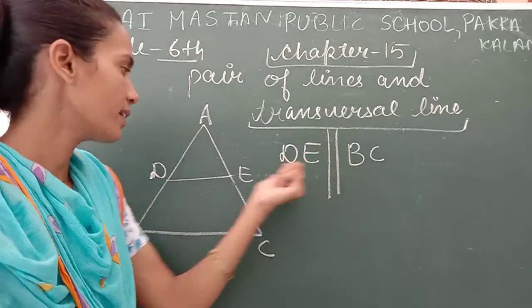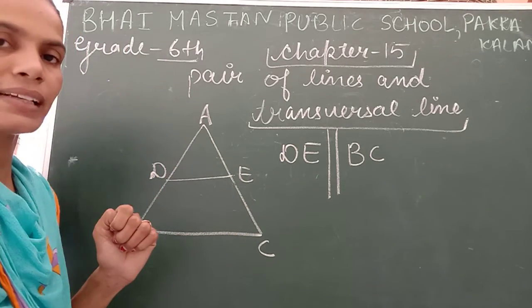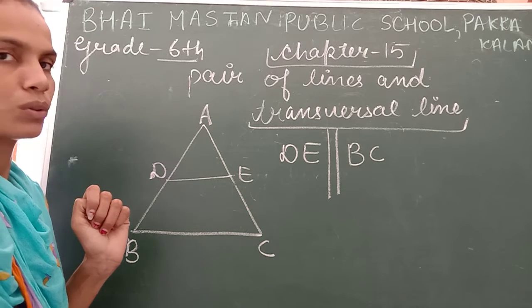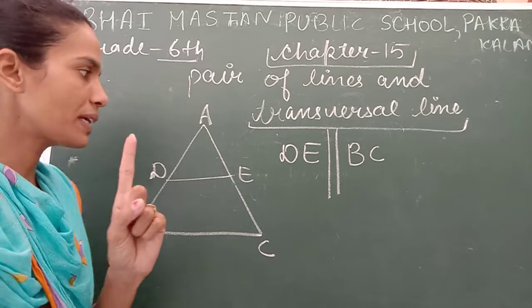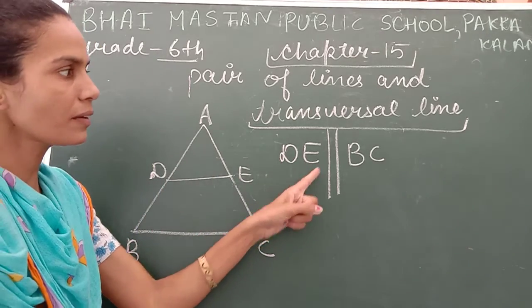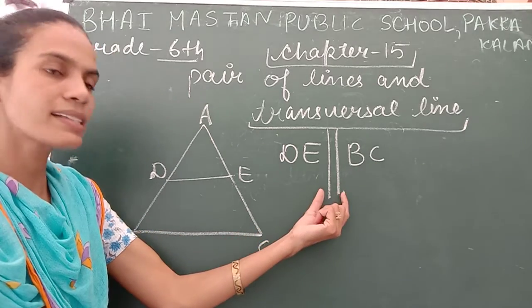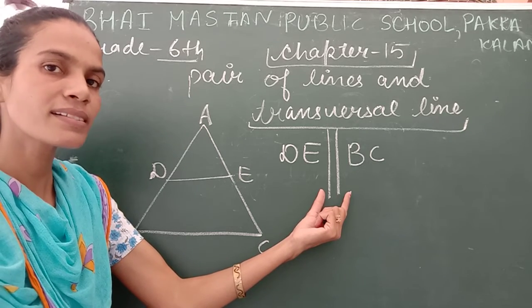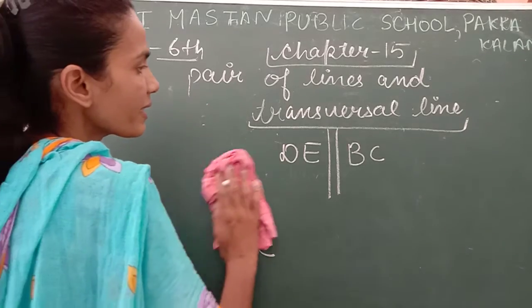Is it okay? And is there any other pair in this diagram which are parallel? Yes, find it. No other pair is parallel. Okay, only one pair is parallel, that is DE parallel BC. And this is the symbol of parallel lines. Is it clear, students?